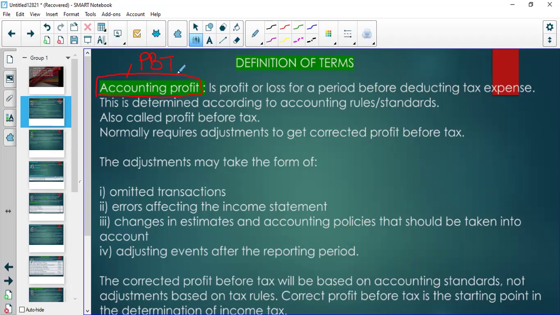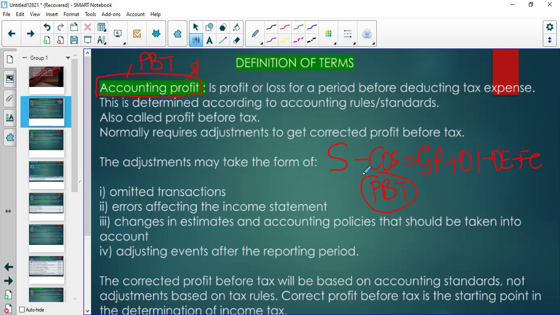Now, I want to repeat that so that you understand. We have an income statement that says sales. We subtract cost of sales. All right. Then we get gross profit. We add other income. We subtract other expenses. We subtract finance costs. Then we have profit before tax. This profit before tax is what we refer to as accounting profit.